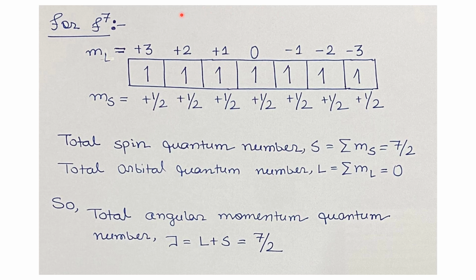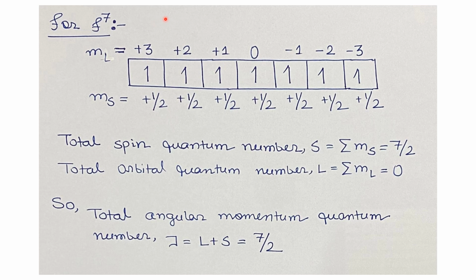Now we'll see how we can accommodate the 7 electrons in the f subshell or f orbital. For the f subshell, we know the l value, that is the orbital angular quantum number or the azimuthal quantum number, l equals 3.